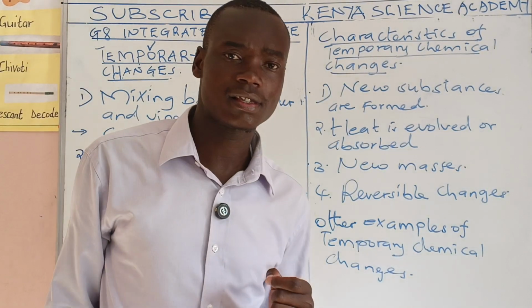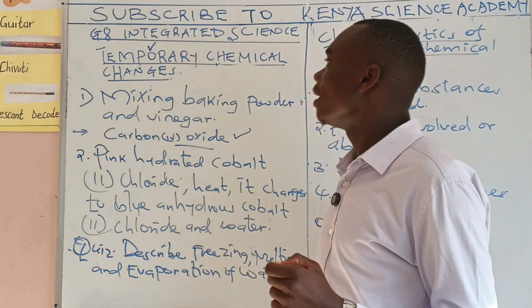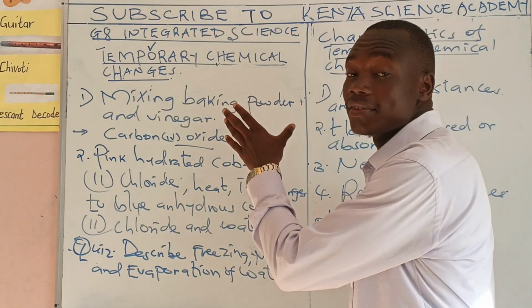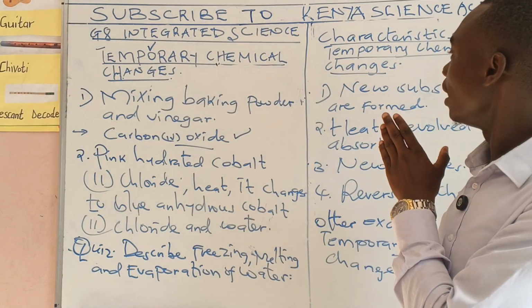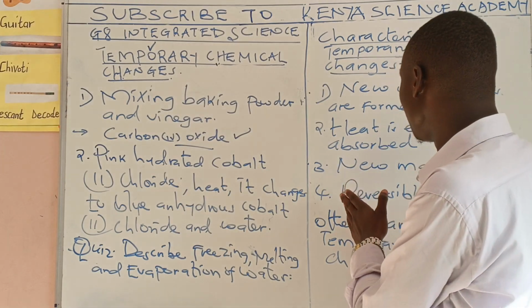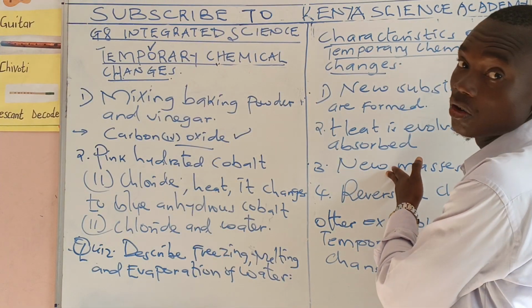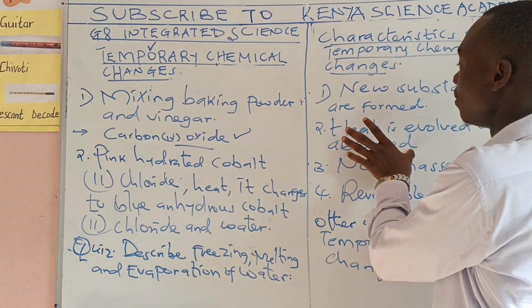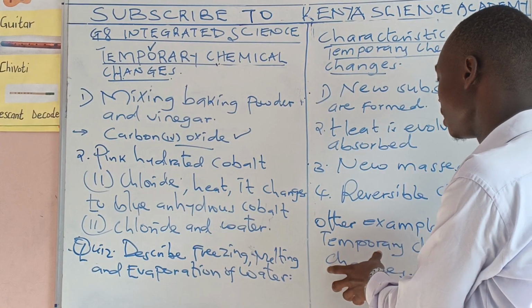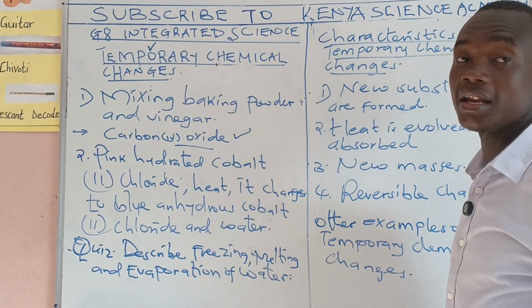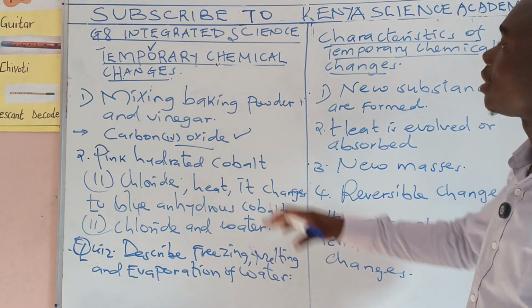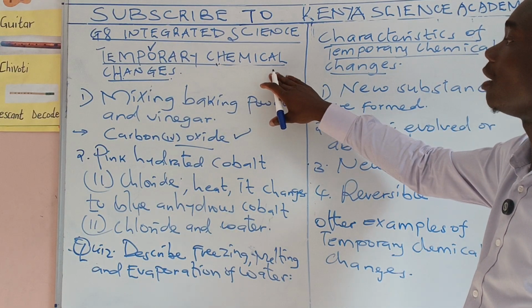Now, in this class, I want you to understand that we have some changes that are reversible. And then they can have new masses, heat is evolved, a new substance is formed, and many other characteristics. Those changes are temporary chemical changes.